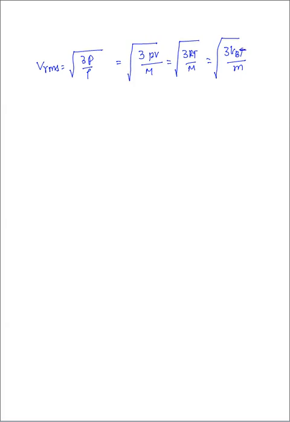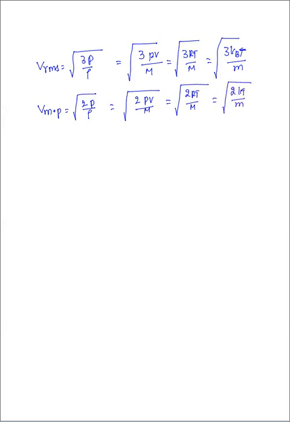Next we need to conclude about the V most probable. V most probable is under root 2P by rho, that equals under root 2PV by molecular mass, and this is nothing but 2RT by capital M, and this is nothing but 2kT by small m given mass. Similarly we need to write the average.